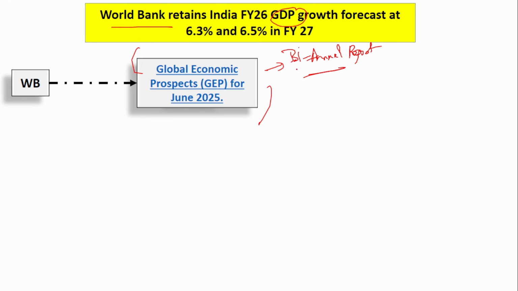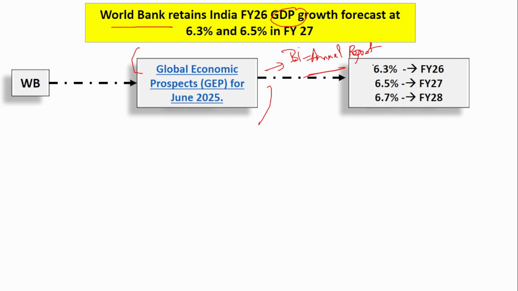This Global Economic Prospects is a biannual report, and in that, the GDP projection for India is 6.3% for financial year 26, 6.5% for financial year 27 and 6.7% for financial year 28. All these projections, if you see, are lesser than the previous projection.